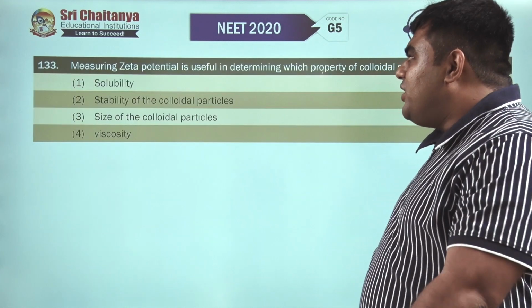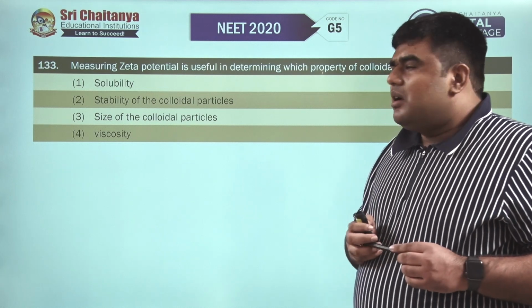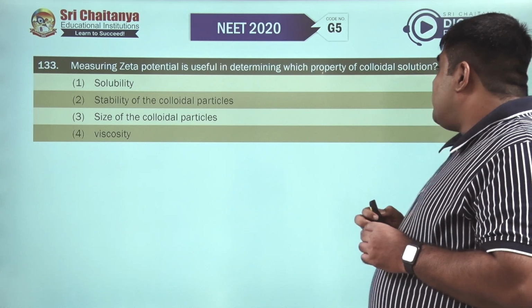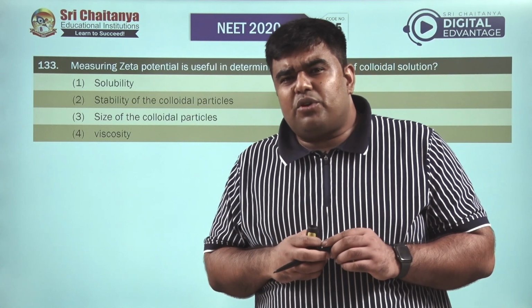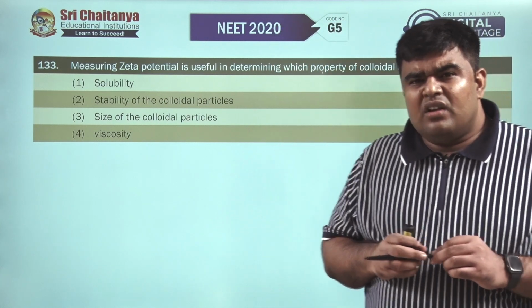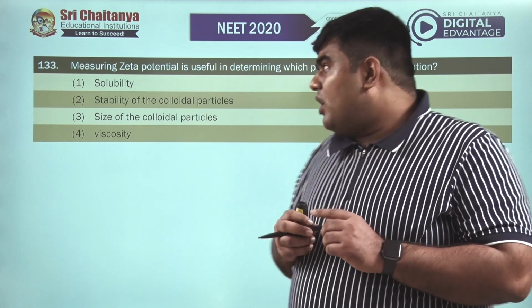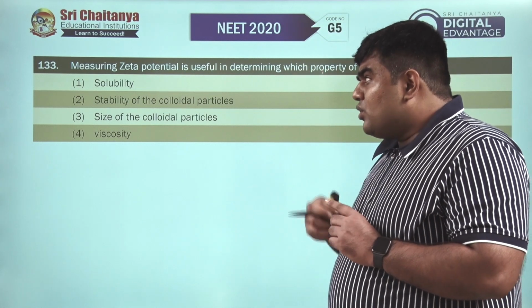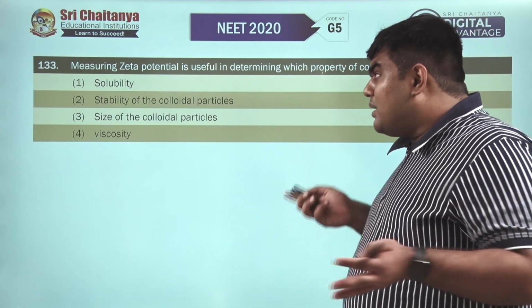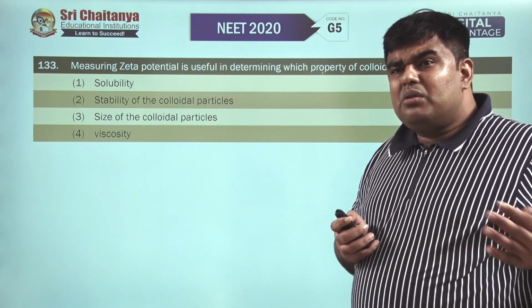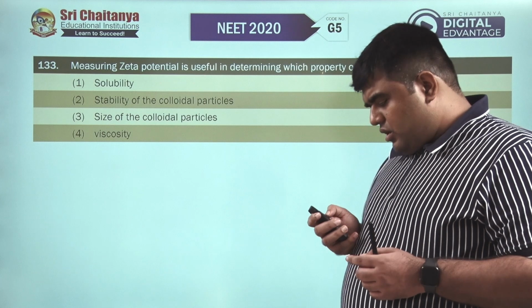Moving to question number 133. Measuring zeta potential is useful for the determination of which property of the colloid. We know that zeta potential can be used to measure the stability of a colloidal solution. So for 133, the second option is correct, it is the stability.